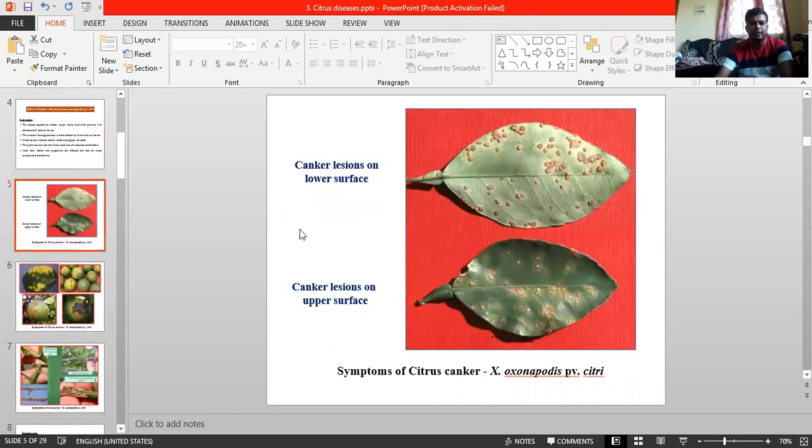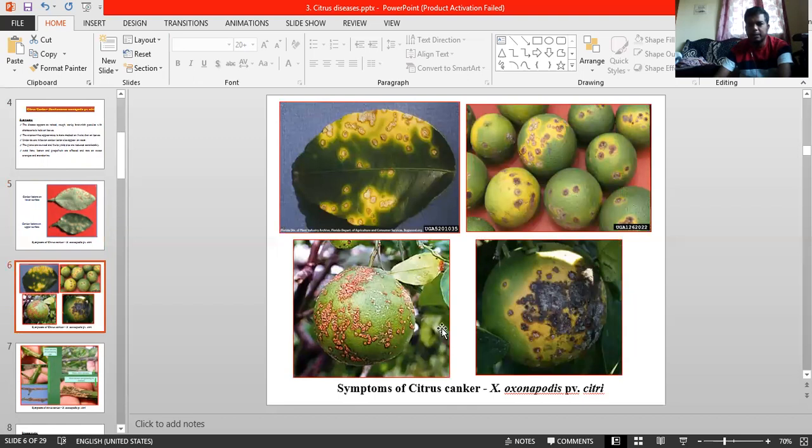See here, there are canker lesions on the lower surface of the leaves, especially on leaves. There is a raised eruption with a corky appearance and rough surface development on both the upper as well as lower surface of the leaves. See here, raised ones, rough surfaces, even on the upper surface of the leaves. Coming to the leaves as well as fruits, in severe cases those corky lesions join one another. I will explain all of it in detail regarding the symptomatology.